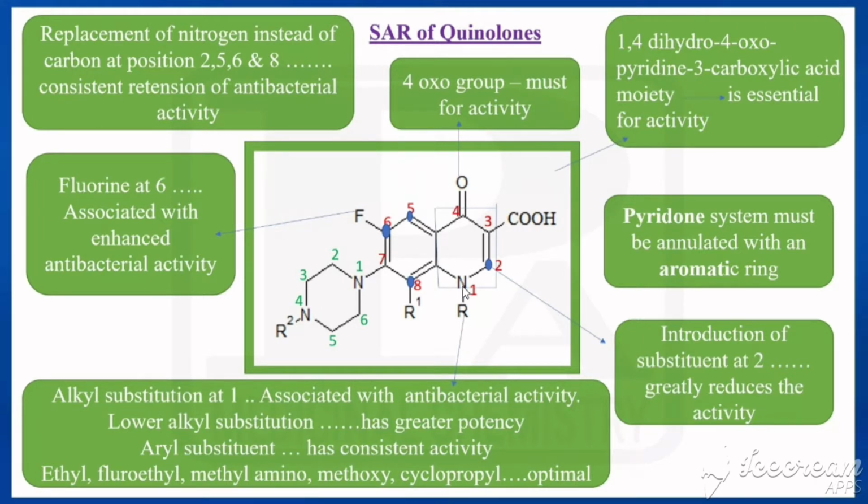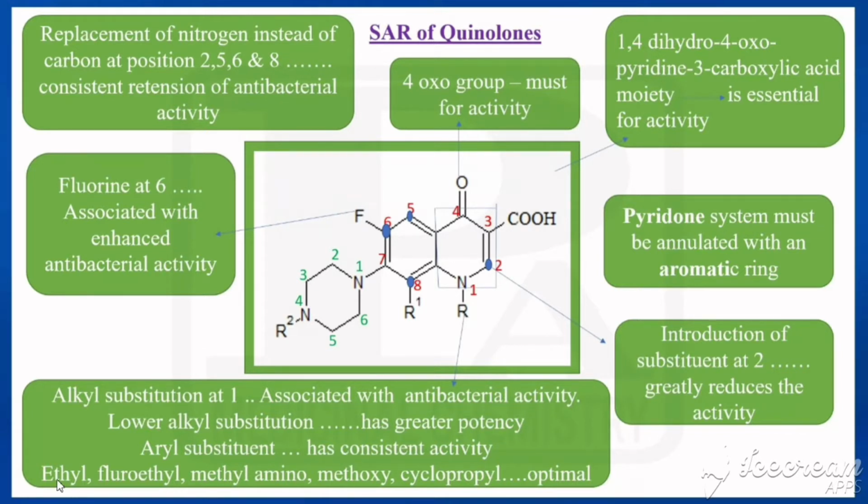Now come to the first position. In that first position, we are introducing an alkyl group, which is associated with antibacterial activity. If the alkyl is a lower alkyl, it has greater potency. Now, instead of alkyl, if we put aryl, that also has consistent activity.